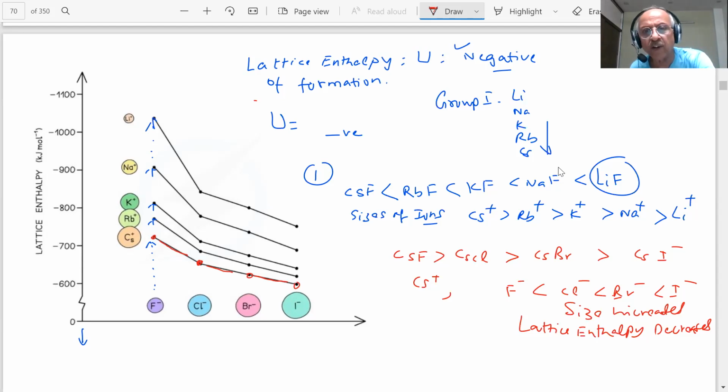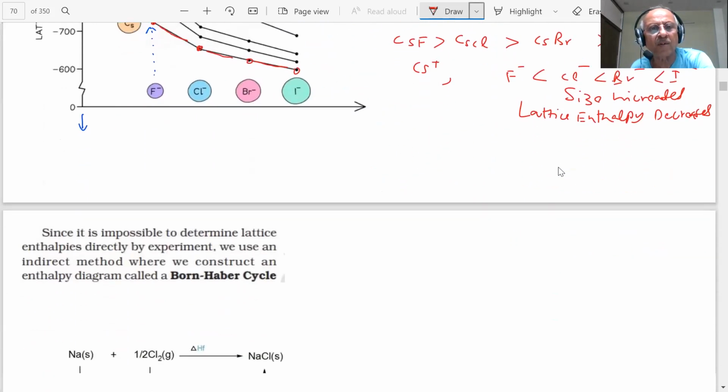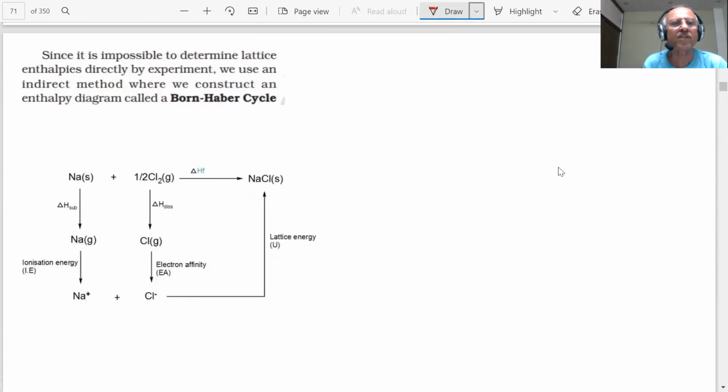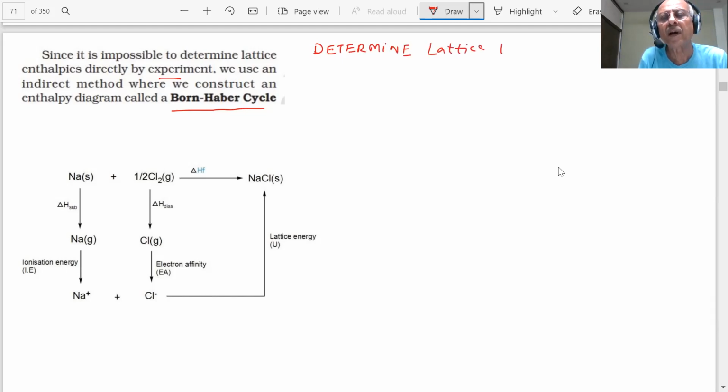Now, the question: I told you how to determine the value of the lattice enthalpy. It is impossible to determine lattice enthalpy by experiment. We use an indirect method we call the Born-Haber cycle. For example, suppose I want to determine the lattice enthalpy of NaCl.